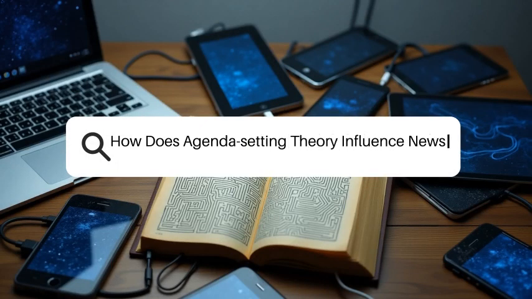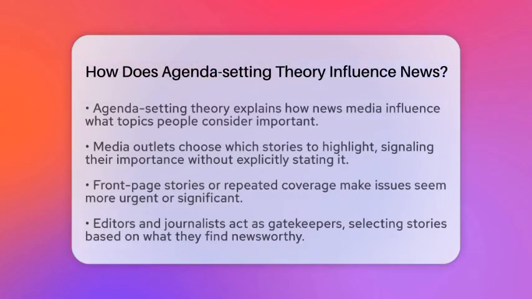How does agenda setting theory influence news? Imagine walking into a room where someone is choosing what to show you first. The choices they make tell you what's important, even if they don't say it outright. That's what agenda setting theory is all about.